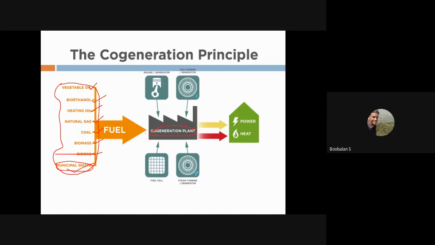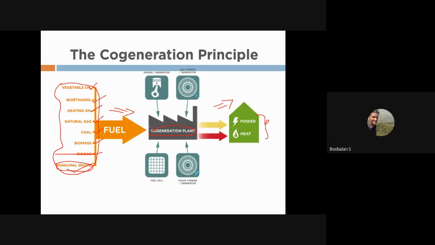cogeneration plant, right? So in this cogeneration plant, what system is involved, right? The system is going to convert this type of fuel energy into electricity and heat energy. Definitely, this fuel cannot be directly converted into power and electricity, right? So we couldn't do it directly. We need a conversion machine, right? That is called my cogeneration plant.